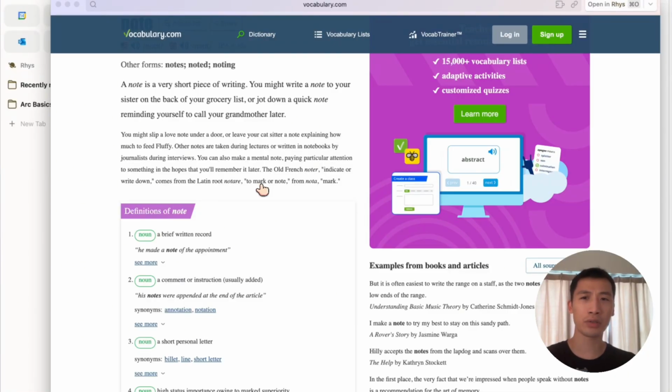Yeah, but one note includes the information about how long to hold it, right? That's right. The word note by itself doesn't tell you how long to hold it. In music, there are different symbols that show the duration of a note, like a whole note, half note, or quarter note. Oh yeah, you just gave me more information. Half note and whole note. So the word note can describe how long we should hold it in the music, like half note, whole note, and others.